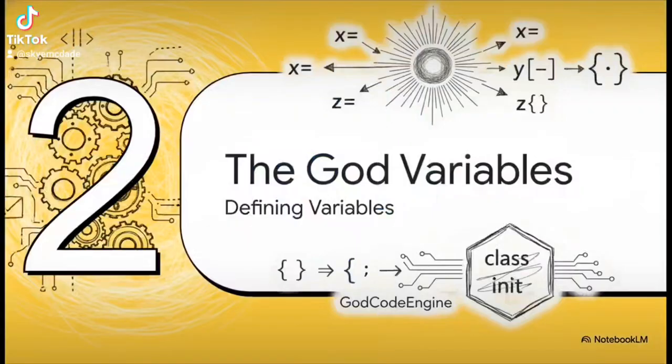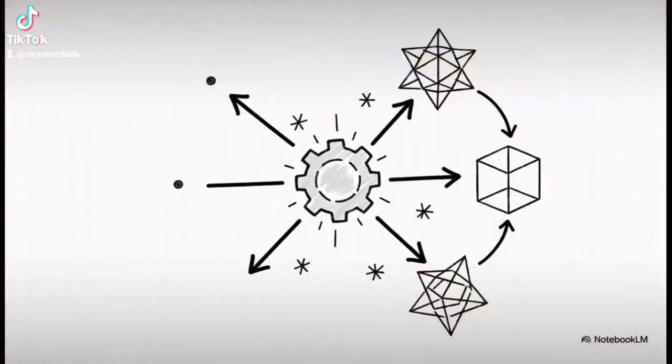Moving right along to section 2, defining the God variables. Okay, so now that our environment is locked into absolute unity, we're going to reverse engineer the initialization sequence of the God Code Engine class. Notice how the code grounds itself in standard, highly recognizable Python syntax here. It imports the standard math module, and then it initializes the God Code Engine class, which requires just one single profound argument, n dimension. So before it can even boot up, the universe needs to know exactly how many dimensions it's supposed to build. It's just a beautiful intersection of the mundane and the infinite.